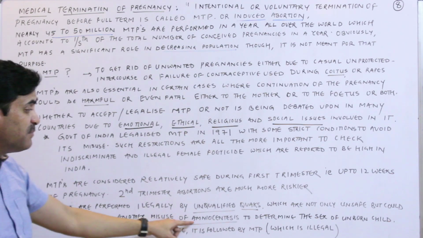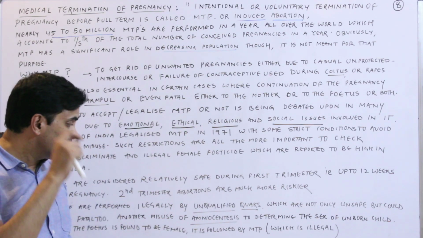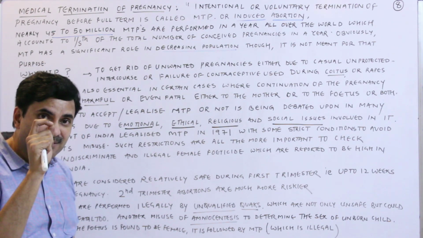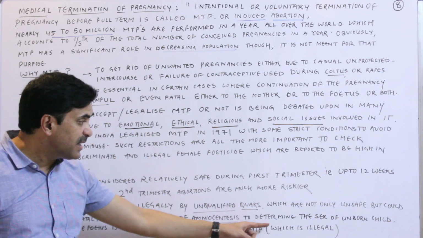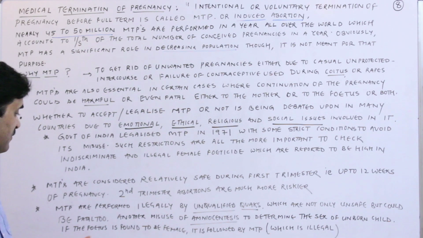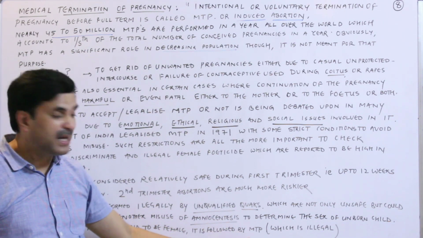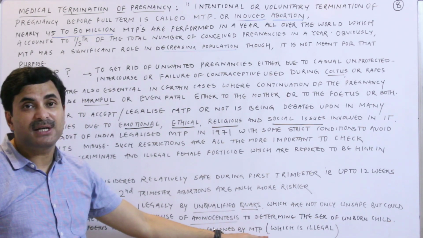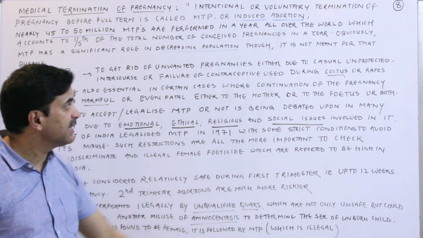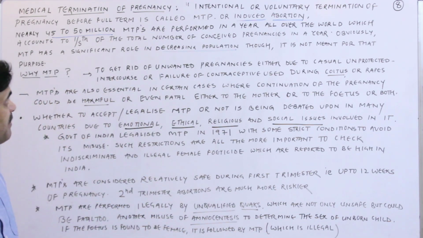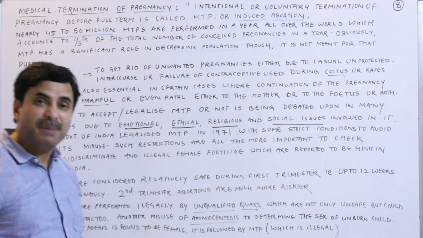Another misuse of amniocentesis, right, is to determine the sex of the unborn child. If the fetus is found to be female, it is followed by MTP, which is totally illegal. So this is all about the medical termination of the pregnancy.